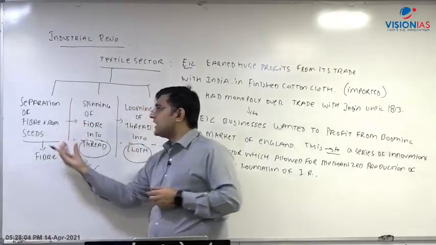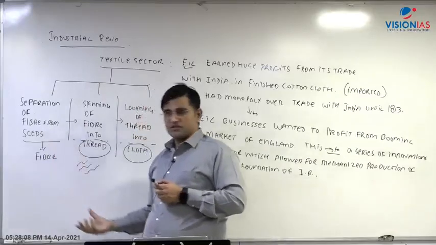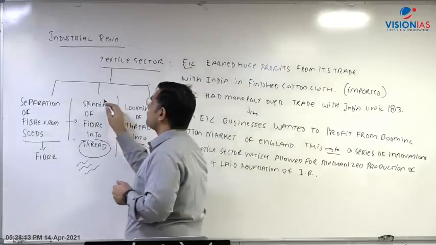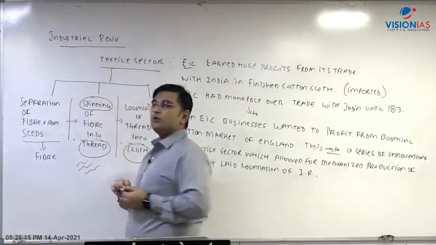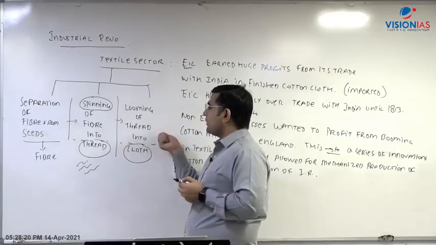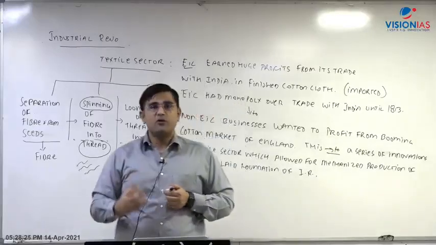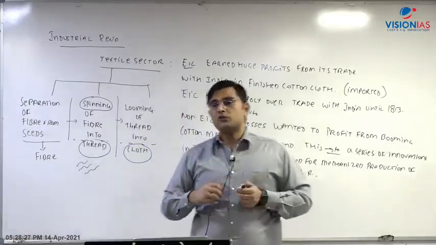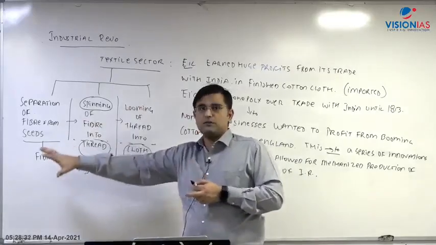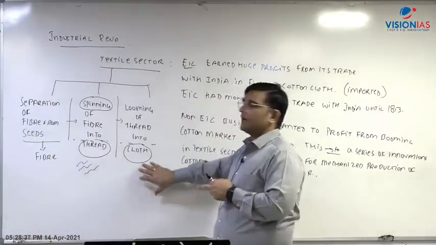So there are three stages to textile production. First of all, in the fields you would separate the fiber from the seeds. The second component, you would convert the fiber into thread. That process is known as spinning. So you spin fiber into thread. And the last component is you convert the thread into cloth. This is known as looming, and that's why hand looms and power looms are the different machines used for this. So it is a three-stage process. First, fibers are brought out from the agriculture sector, then those fibers are converted into thread, and then thread into cloth, right?